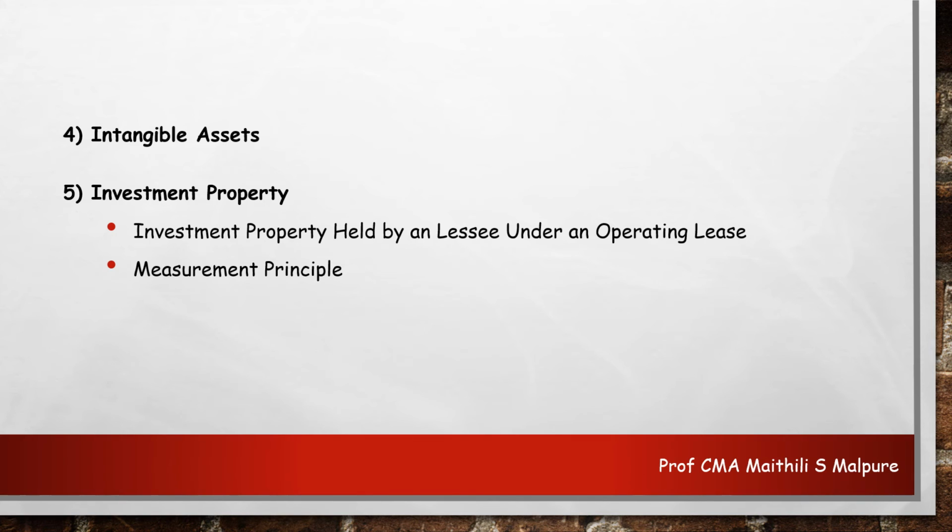Further, the measurement principle. The entity should have a proper choice to use either the cost model or the fair value model, and the investment opportunities can accordingly be taken up by the entity. Next come the provisions, contingent liabilities and assets. Along with this, we'll cover the fourth point as well, that is intangible assets.